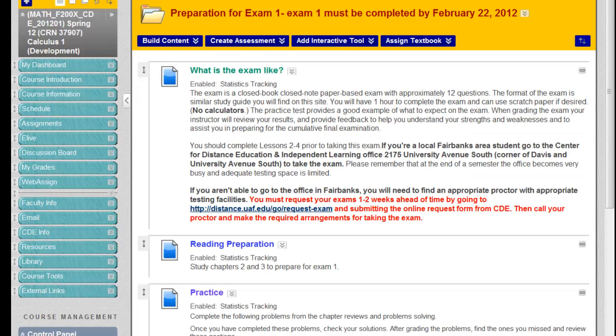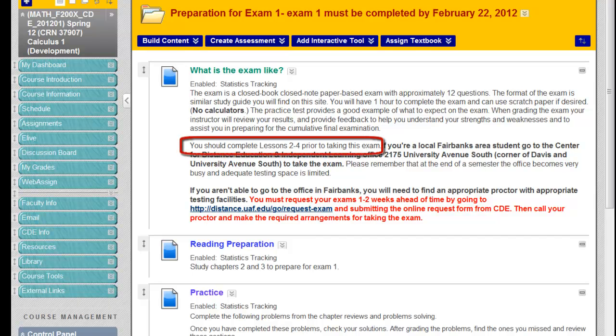Inside each folder, the first thing you'll see is some information about the exam. So what is the exam like? It'll tell you what you're allowed on it. I should start by saying pretty much all of the exams are closed book, closed note, and paper-based. The exception to that is the pre-test for the Math 200 and the Math 262. It will tell you how many questions are going to be on there, and whether or not you're going to be allowed to use calculators. It will also tell you how long you will have to complete the exam.